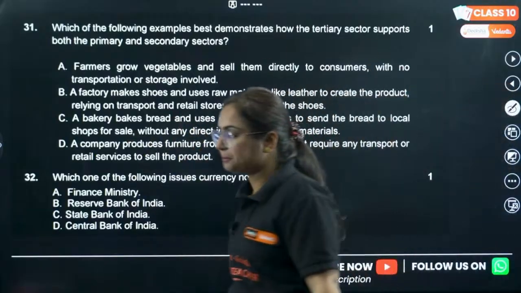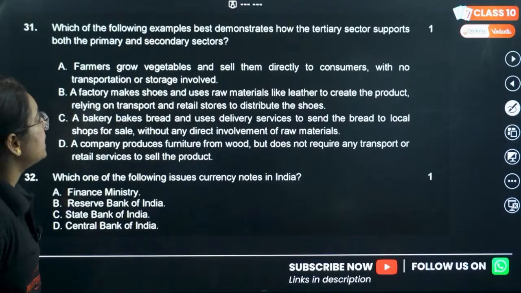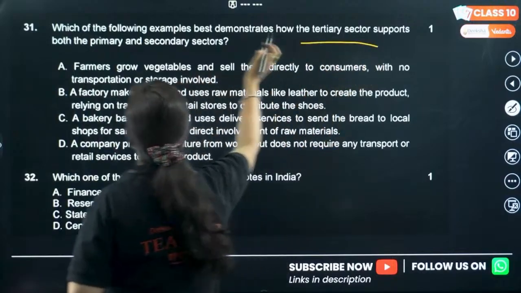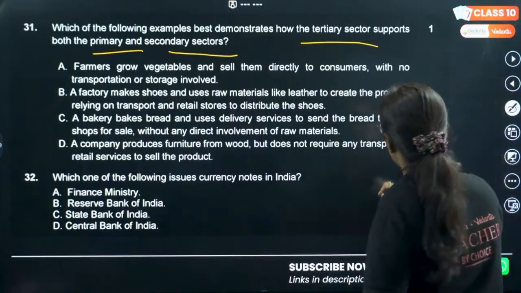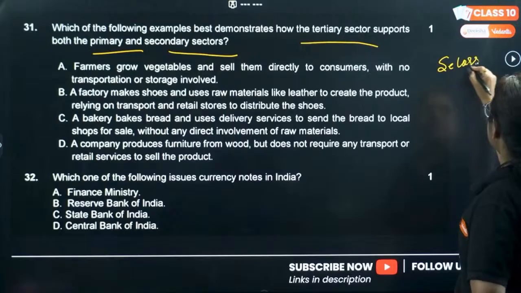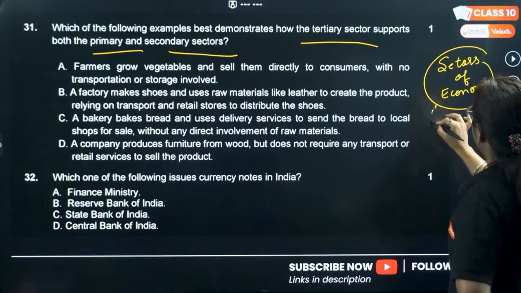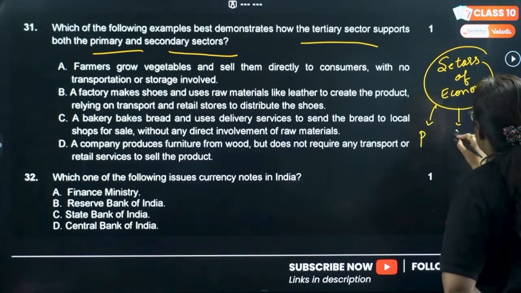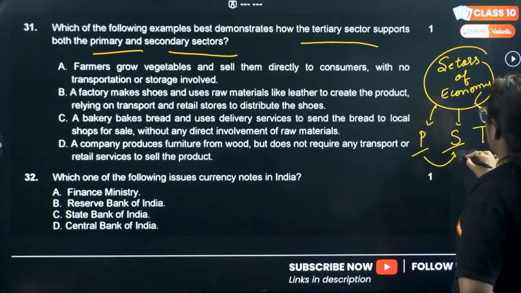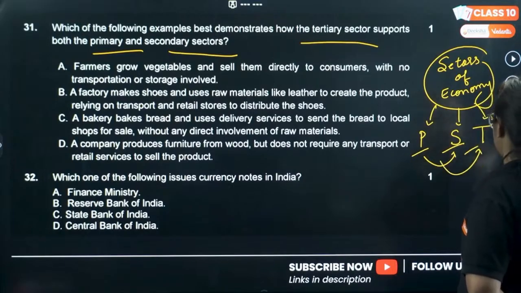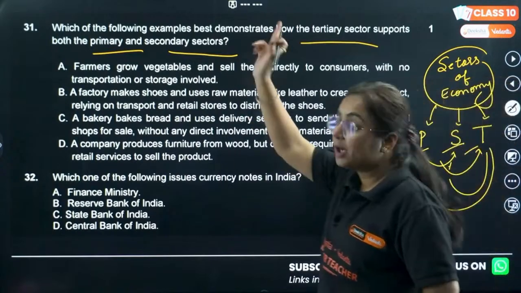Next question, 31. Okay, now let us be super fast. Which of the following examples best demonstrates how the tertiary sector supports both primary and secondary? So, according to sectors of economy, how many sectors in the economy are there? There are 3. Primary, secondary, tertiary. Primary sector grows, definitely secondary grows. And if both of them grow, tertiary will grow. If tertiary will grow, both of them will grow. They are interconnected.